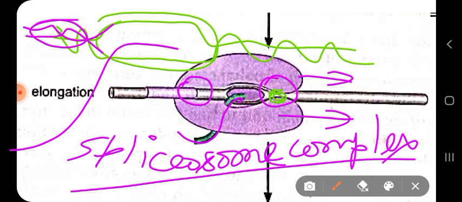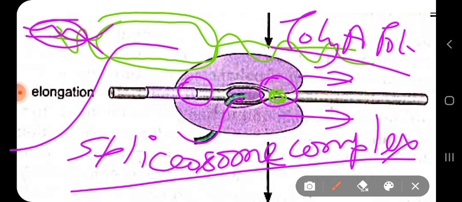That means RNA polymerase allows the spliceosome complex to do the function of splicing, and it also allows the polyadenylation just after the transcription process is completed. RNA polymerase allows the polyadenylation factors, catalyzed by poly A polymerase, to catalyze the synthesis of polyadenylation. That means addition of polyadenylate residues at the 3 prime end of the RNA.